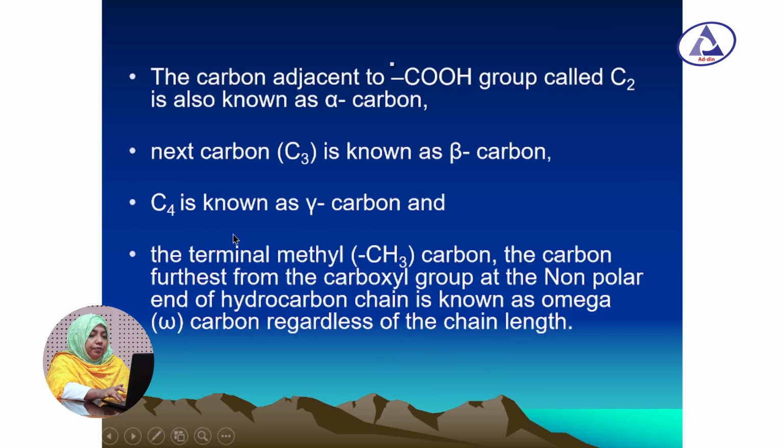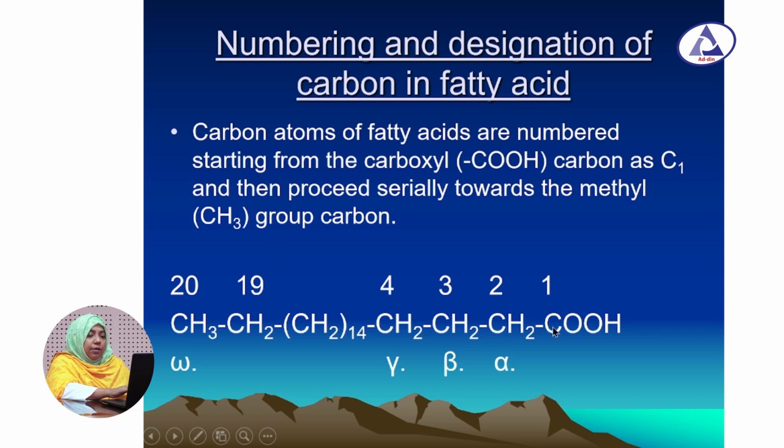The carbon adjacent to the carboxyl group, carbon number 2, is called alpha carbon. I repeat, alpha carbon is carbon number 2, close to the carboxyl group. Then carbon number 3 is called beta carbon.